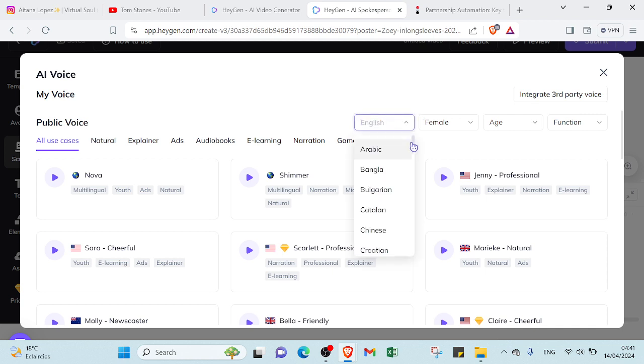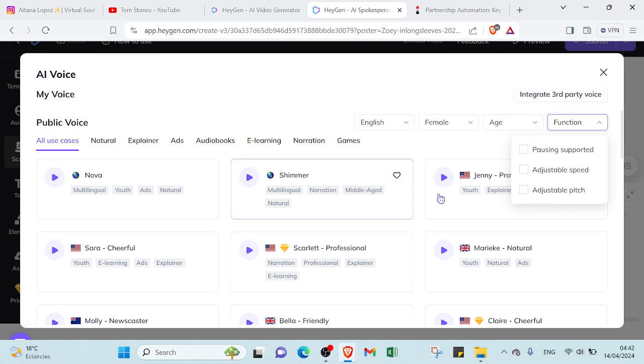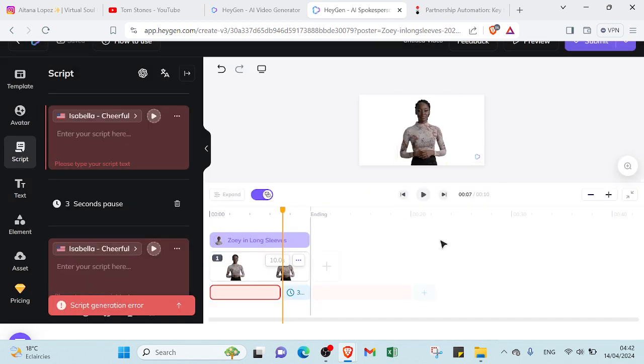And here we have the language of the voices, so we can find various voices. Here we have the gender, so we can find here male, female. I already chose a female AI character, so of course the voice will be female. And also the age, you'll find child, youth, middle age, older, and the function too, so you can adjust the function how you want. So there are various things that you can choose to get started, and then your video will be ready to publish on your YouTube channel after editing your video. So you can just click on submit and it will be ready to publish on your YouTube channel.